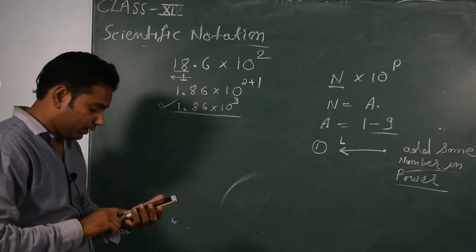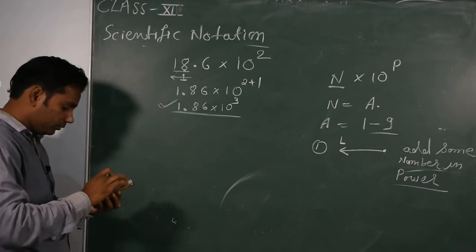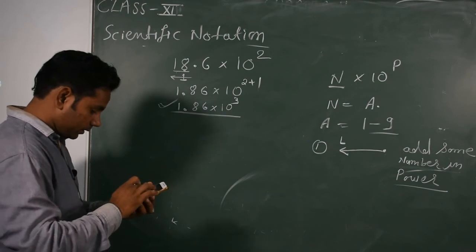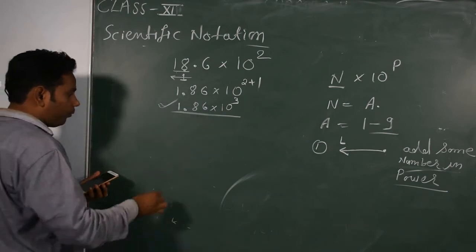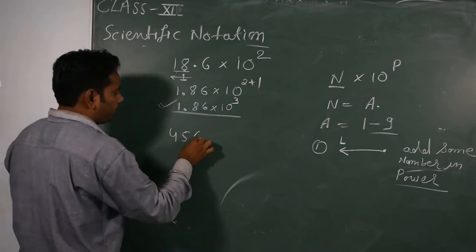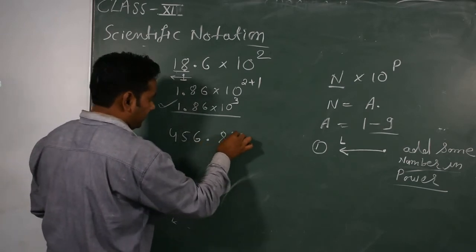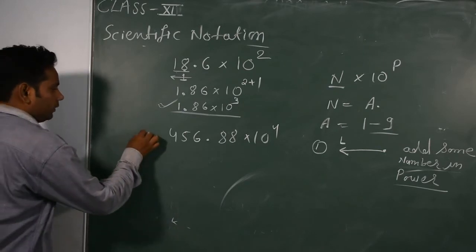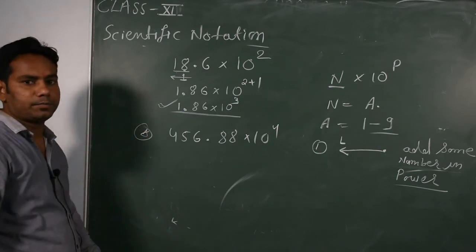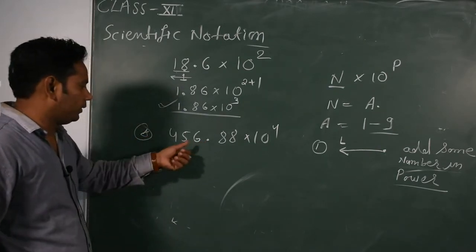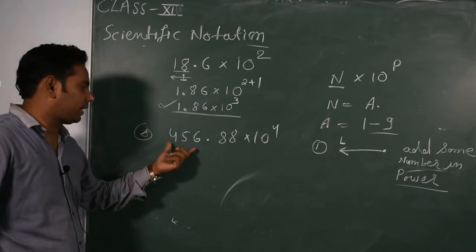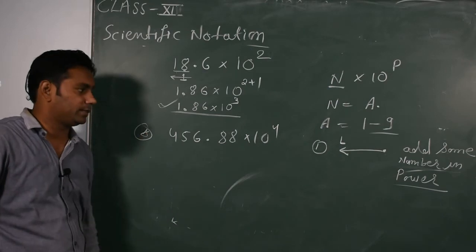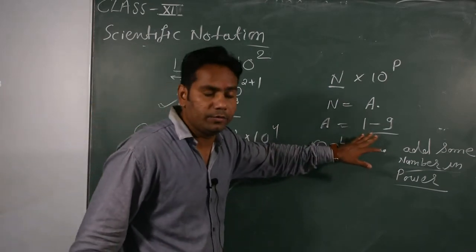Clear? Our next example is 456.88 into 10 to the power 4. So what do I do here? Again, before the decimal point 3 digits are present, 456, but I want a to be only 1 to 9.